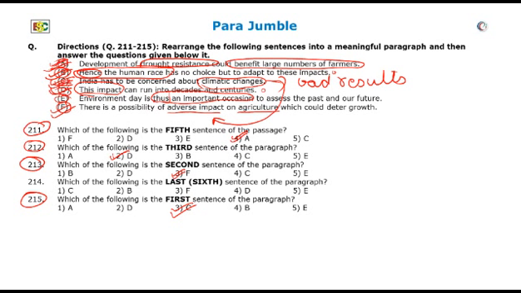We are only left with one sentence and one question. Question 214 and sentence E or option 5. Check. The sentence reads, Environment Day is thus an important occasion to assess the past and our future. This sentence sums up the entire paragraph, saying that on Environment Day, we should assess the past and our future in terms of climatic changes and its adverse impacts on the Indian farmers. Thus, we have the sequence as C, F, D, B, A, E. And we have successfully solved our Parajumble question.